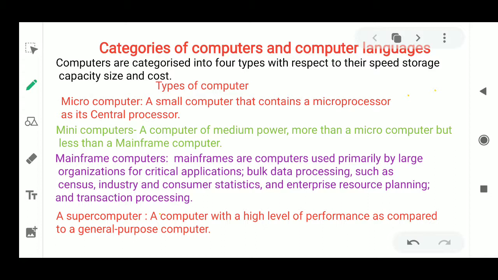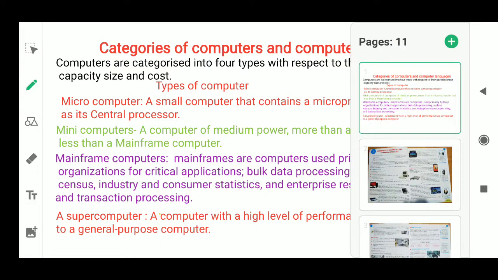A supercomputer is a computer with a high level of performance compared to a general purpose computer. This is another level of computer which is so fast that within nanoseconds it can perform any work. So one by one we will discuss all these categories of computer and languages also.